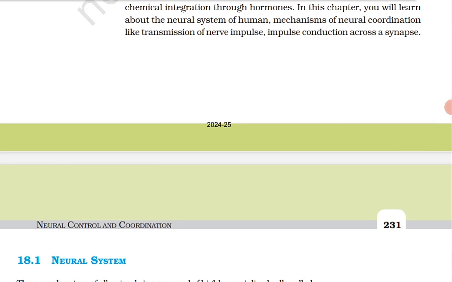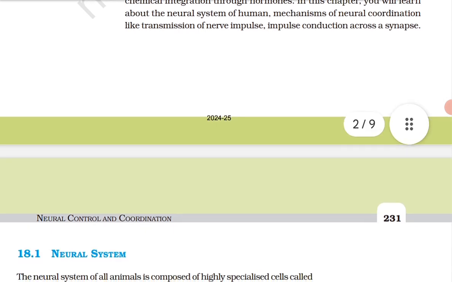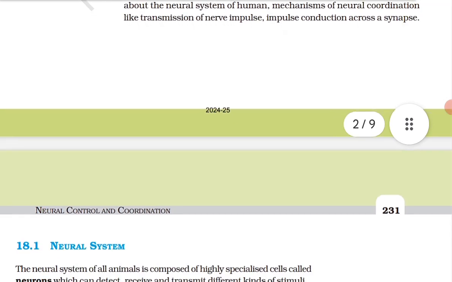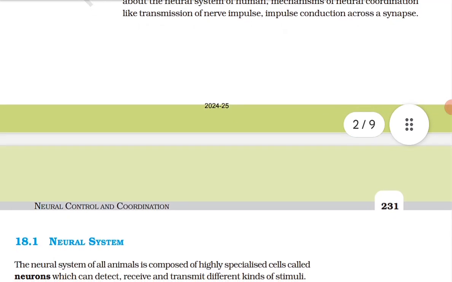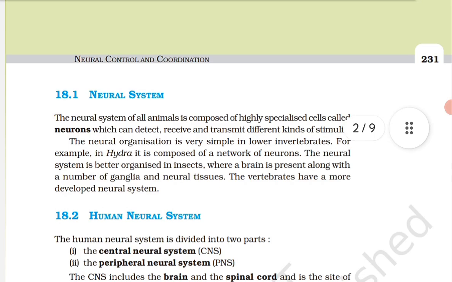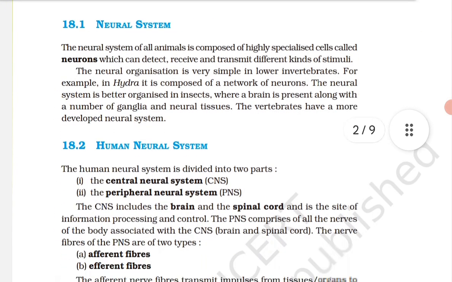So let's start. The afferent nerve fibers transmit impulses from the tissue or organ to the CNS, and the efferent fibers transmit regulatory impulses from the CNS to the concerned peripheral tissue or organs. CNS से लेके जाएगी उसे कहेंगे efferent, और जो लेके आएगी उसे कहेंगे afferent. ठीक है? The PNS is divided into two divisions called the somatic neural system and the autonomic neural system.